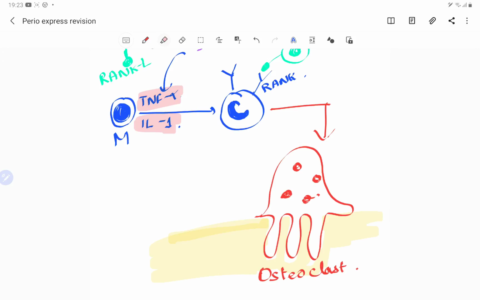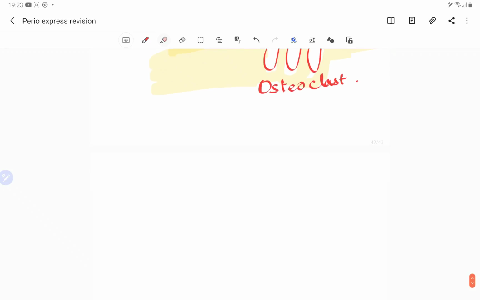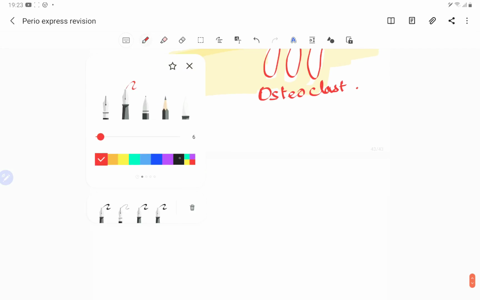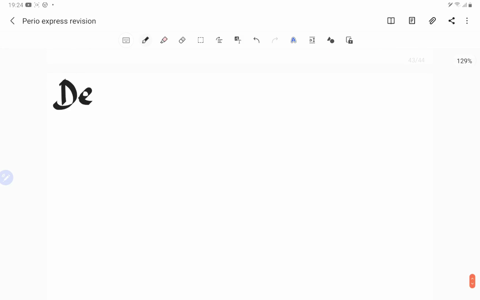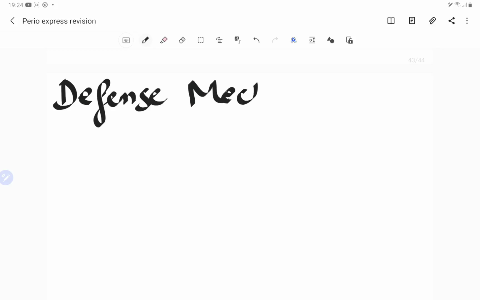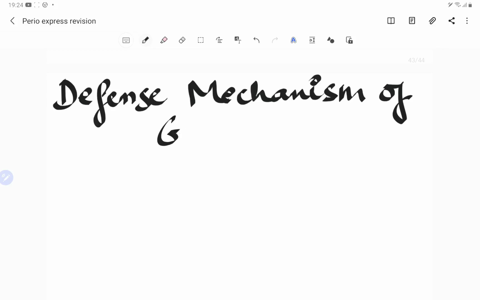Now that we understand the periodontal pathology, we will be able to understand the defense mechanism of the gingiva also. So let's talk about the defense mechanism of gingiva. Before starting with the defense mechanism of gingiva, the first thing I am going to tell you is that the GCF, the gingival crevicular fluid, is basically an inflammatory exudate.